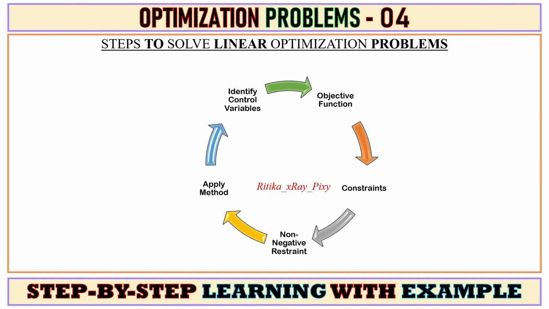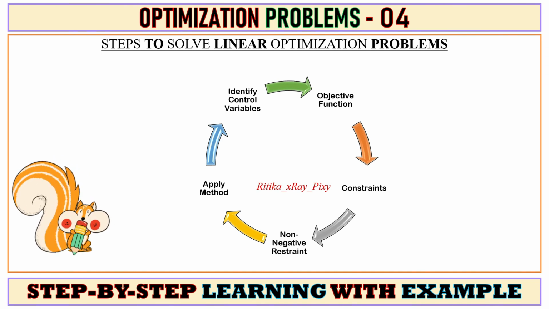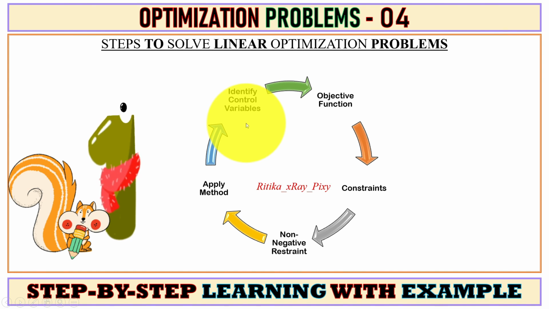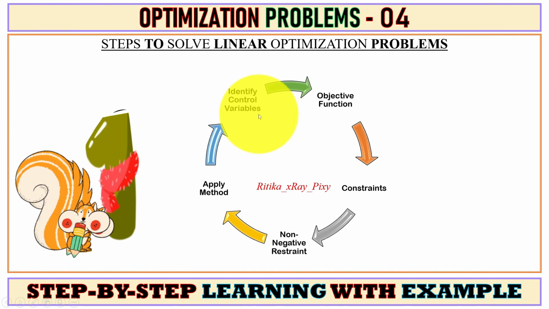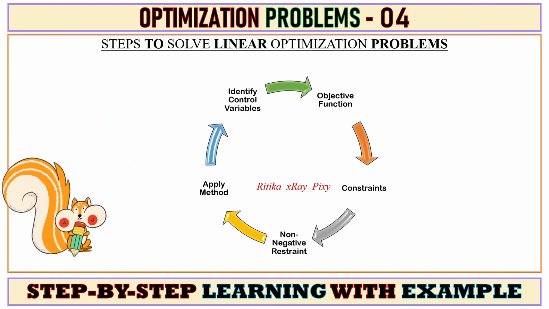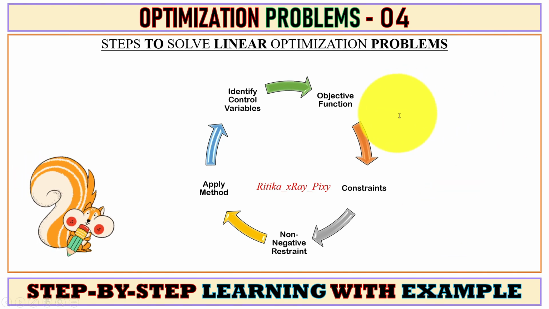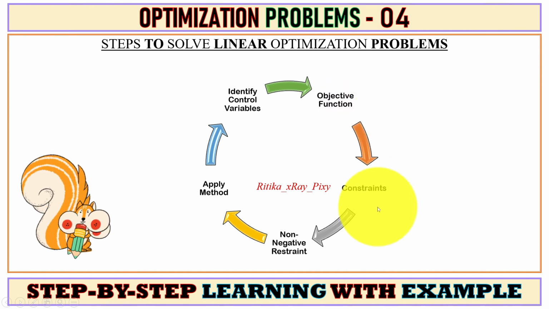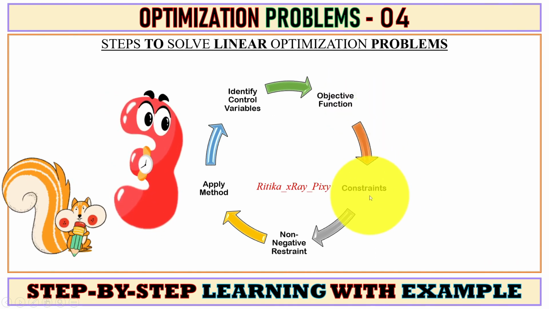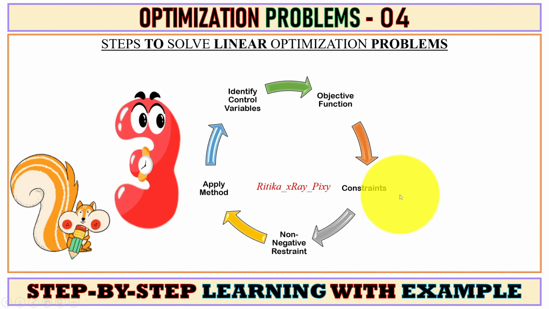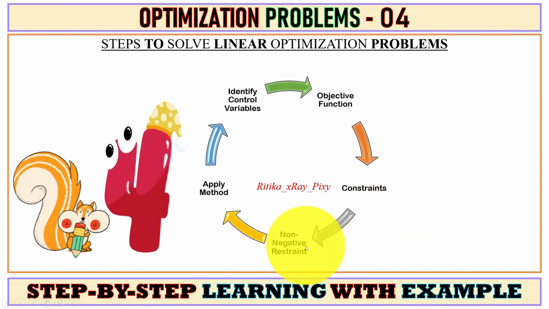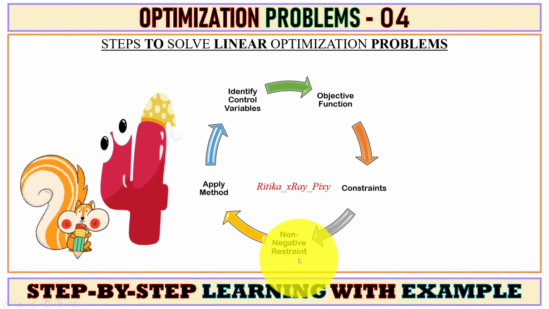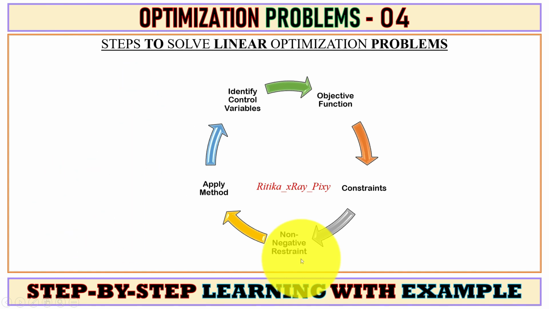Here you can see the steps to solve linear optimization problems. First, identify the design variables. Next, formulate the objective function. Check if the function needs to be minimized or maximized. Next we have constraints. Note down the constraints. Next we check if the design variables have non-negative restrictions.